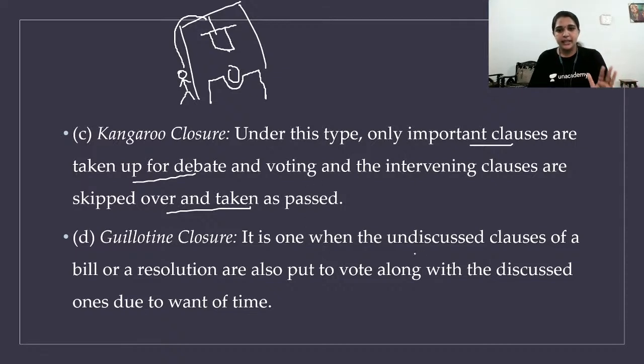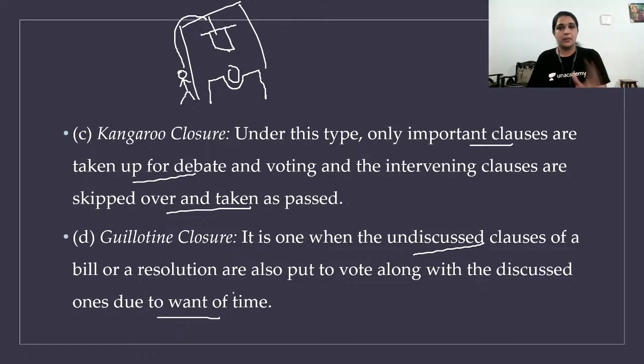It is one where the undiscussed clauses of a bill or a resolution are also put to vote along with the discussed ones due to want of time. They stop where they are and just go for voting. That's called guillotine closure. Wherever you see the term guillotine, the Gillette shaving blade is named after this. Guillotine means the sharp blade, the method which was used.